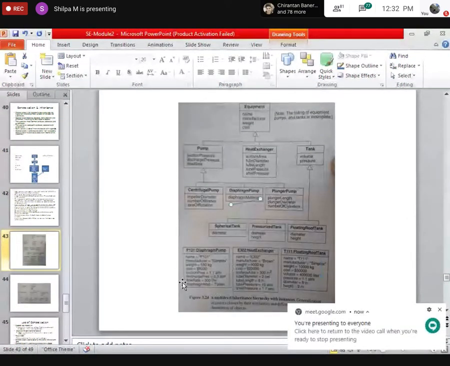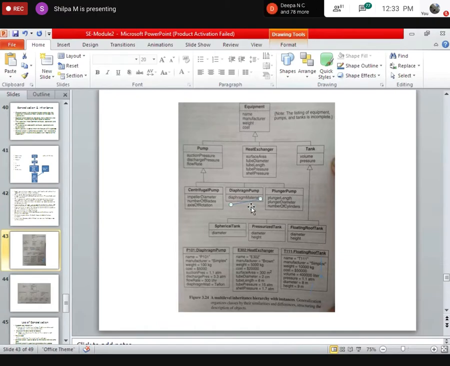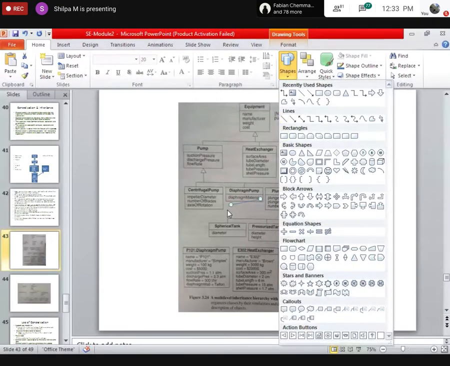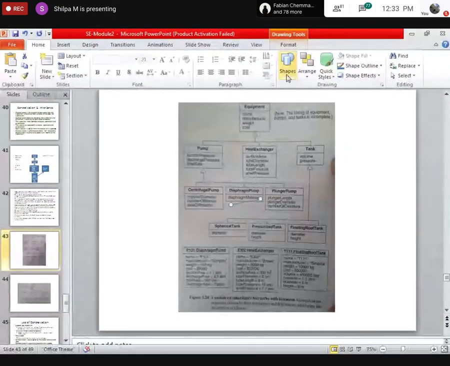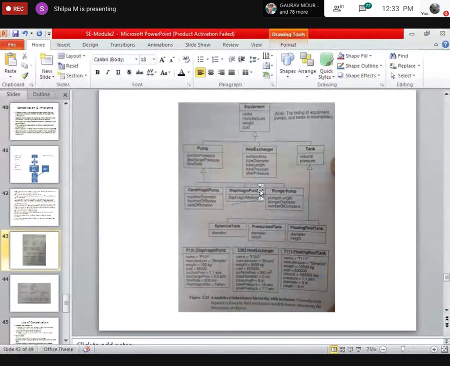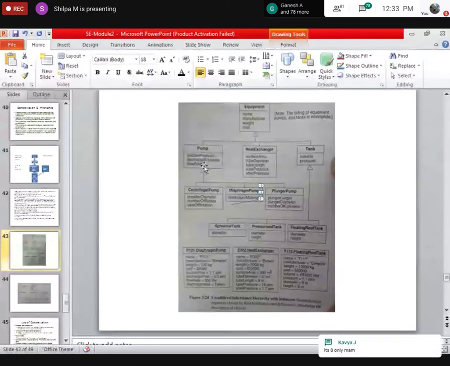Okay, let's take Kavya's. I don't know which is correct or not. Now I will trace. Diaphragm pump has its own property, diaphragm material, 1. Its base class is pump, which has 3.